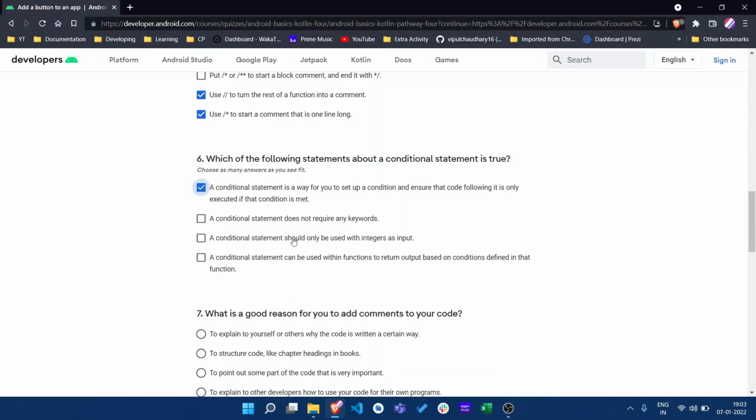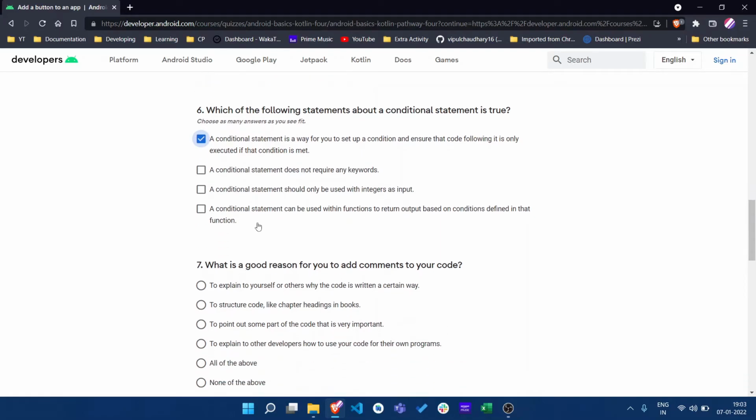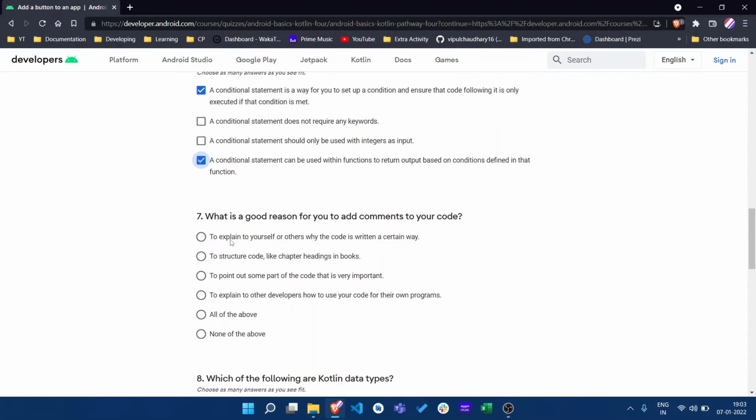A conditional statement should be used with integer. No, that's not true. We can use it with any data type. A conditional statement can be used within a function to return output, so yes, we can use it as a return. You may see functions which are written like this, return, and in it there will be a logic. Directly the logic will execute and it will return.